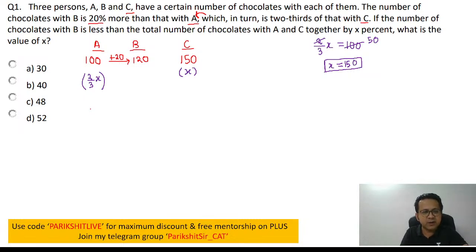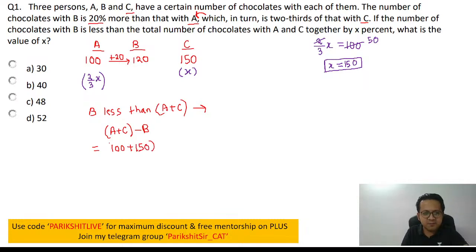So how do you calculate? Can I say, how much is B less than A plus C together? Can you do the calculation? First figure out how much is A plus C. That's nothing but A plus C minus B. So A plus C is 100 plus 150, minus B.